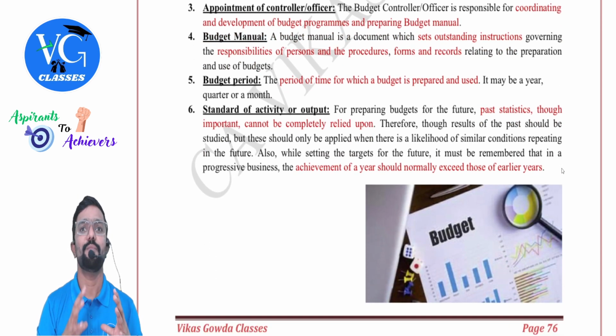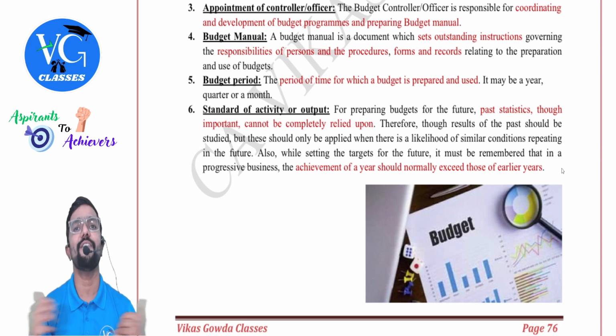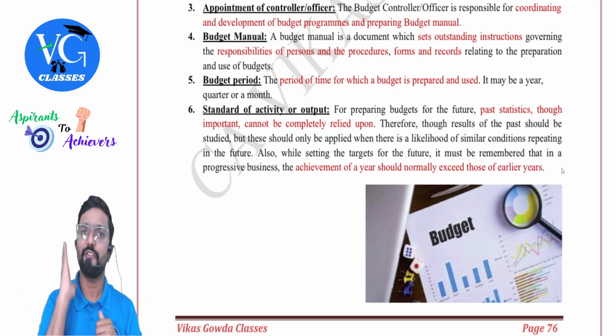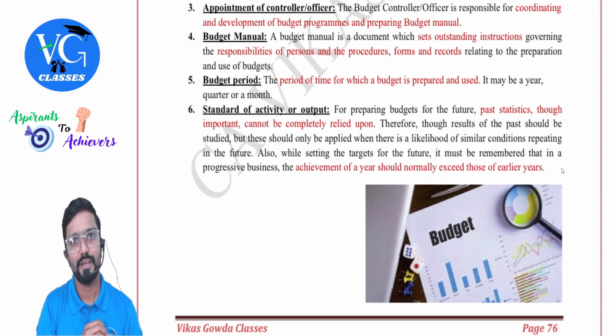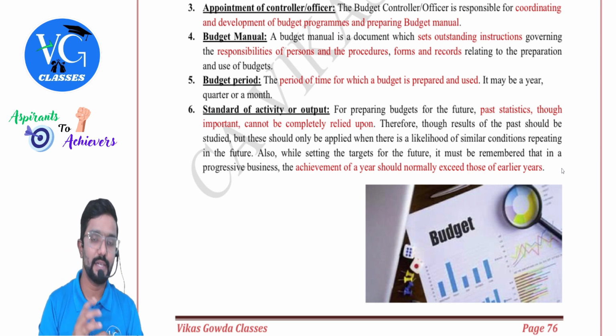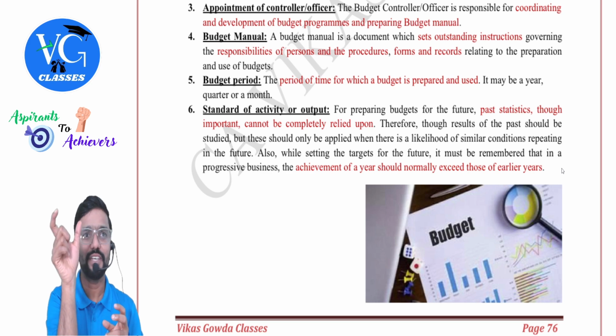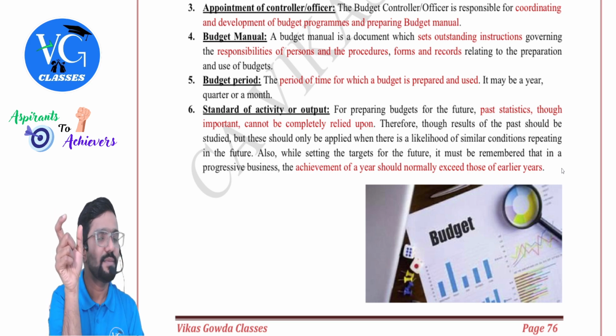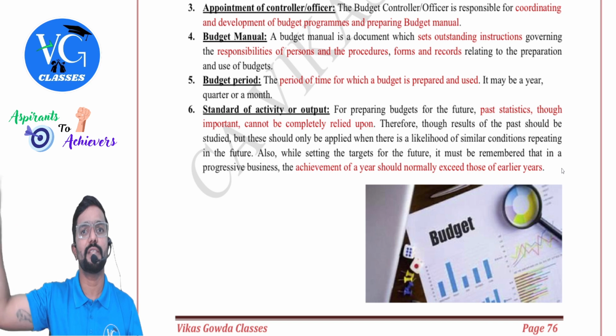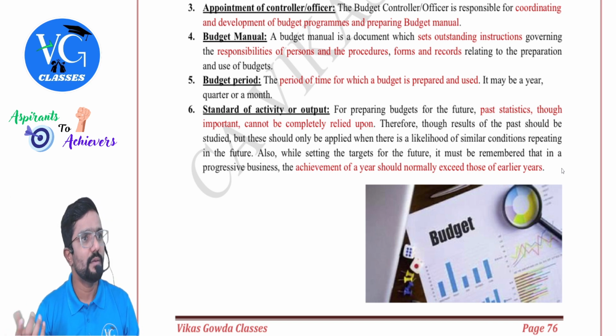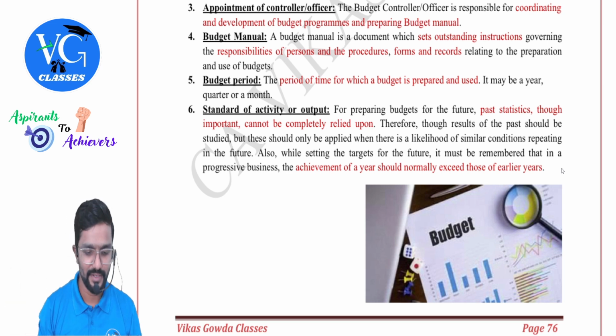Then budget period. Budget period should be specifically mentioned. I told you, whenever you are preparing a budget, please specify the period for which the budget is prepared. Month, year, half year, whatever it is. It should be for a definite period. Clear? Definite period means, for example, you should mention for the year, for the quarter. Simply don't say, for example, budget for the period. Which period? Month, quarter, year.